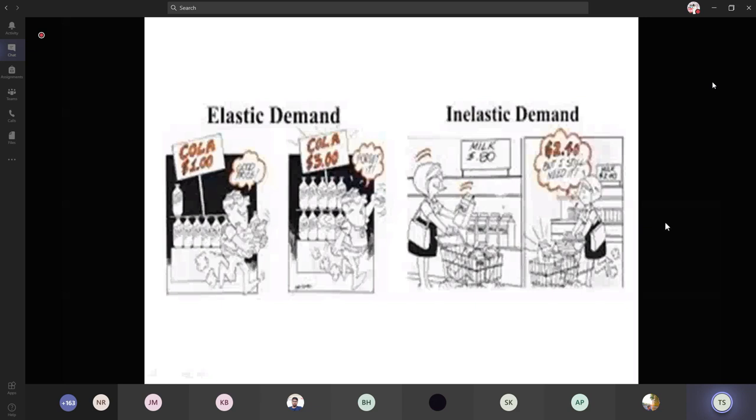So when there is a large change in the price that makes a smaller change in the quantity demanded, that is, the change in the quantity demanded is less than the change in the prices. So in that case, those are considered as inelastic demand. So the cases where the quantity demanded changes more than the price are considered as elastic demand, and the cases where the quantity demanded changes less than the prices, where prices change greatly, are considered as inelastic demand.